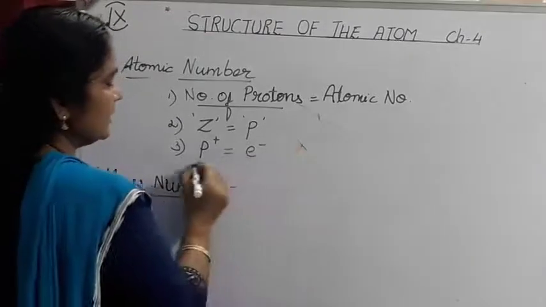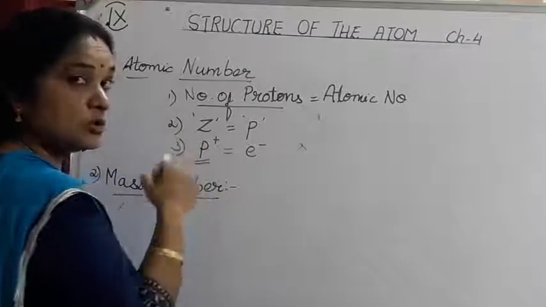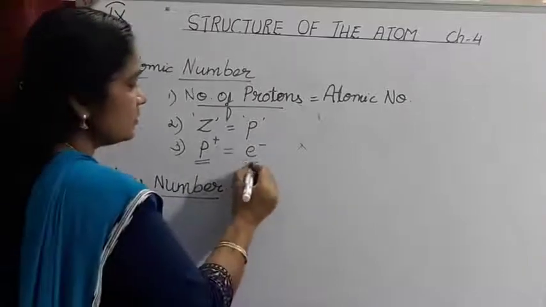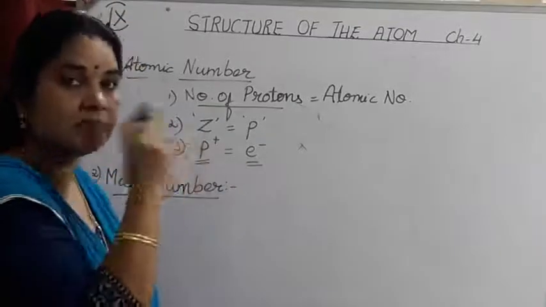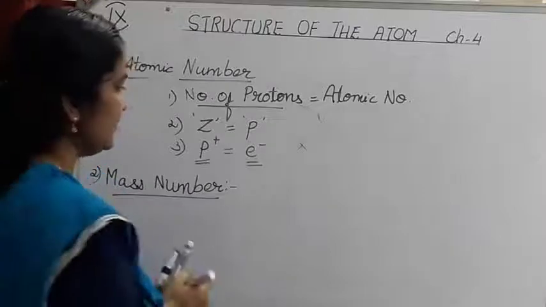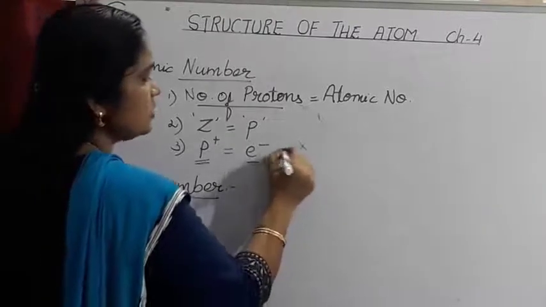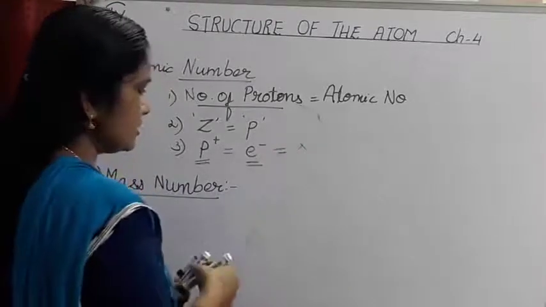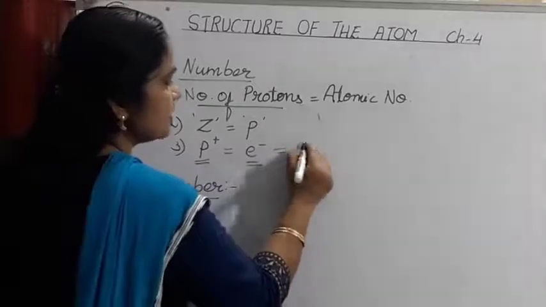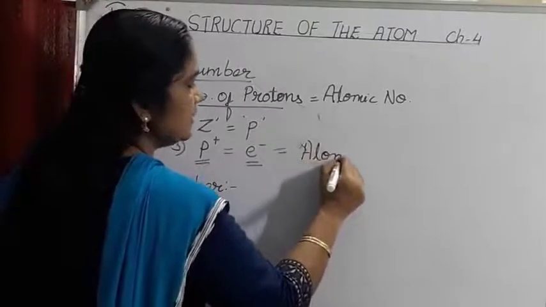Therefore, the number of protons in the nucleus of an atom is always equal to the number of electrons which are present in the orbits in an atom of an element, and this is known as the atomic number.